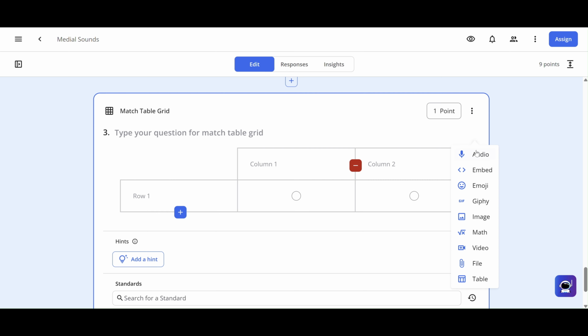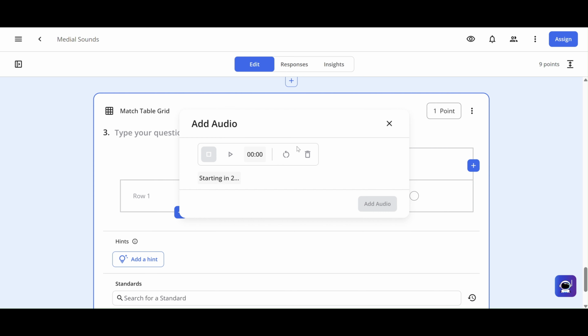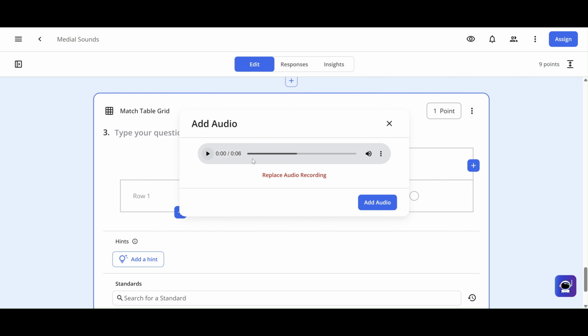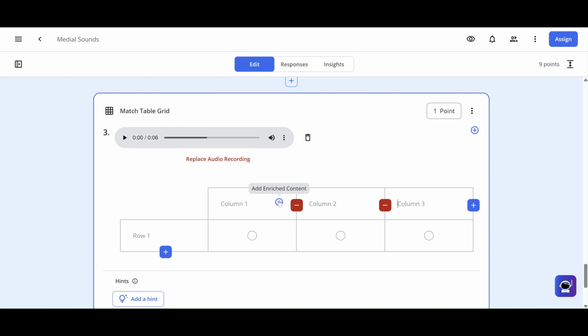So I'll add my directions again. Sort each of the pictures into their medial or middle sound. Because you've already seen me do it once, I'm not going to go through all the steps, but I do need 3 columns. There are 3 different sounds. I'm going to record each of the sounds. I clicked on that plus sign.